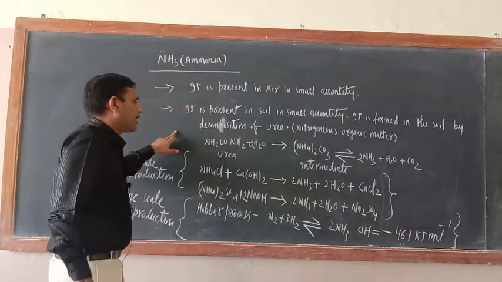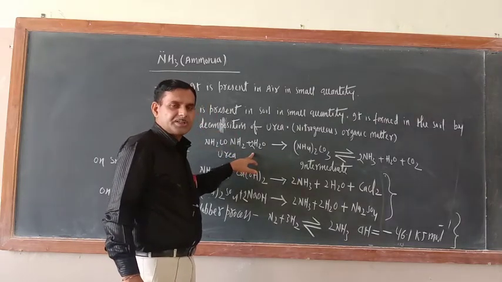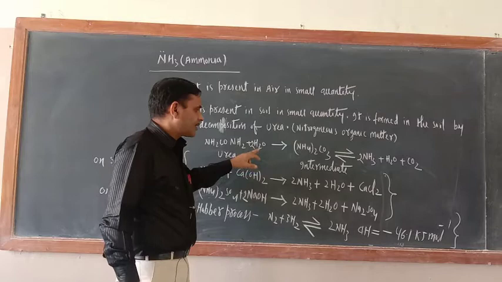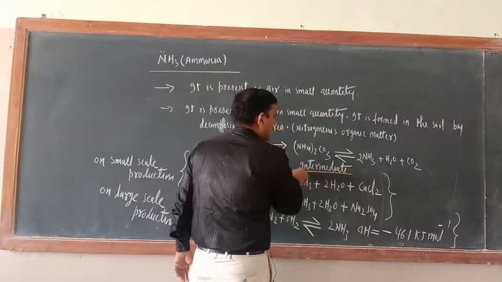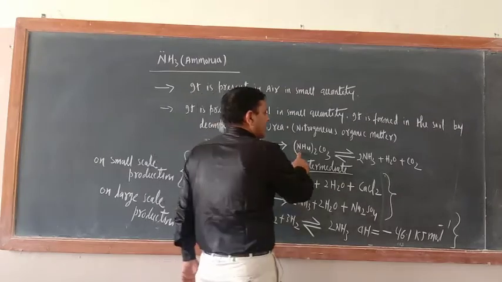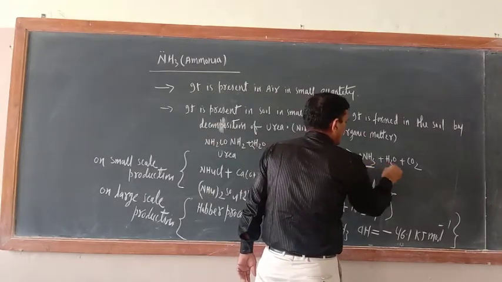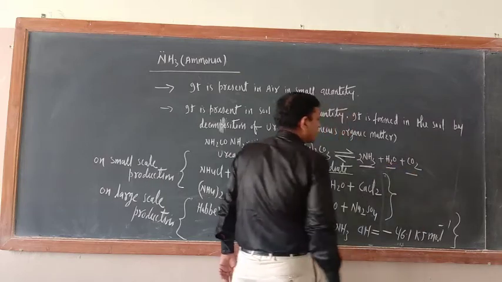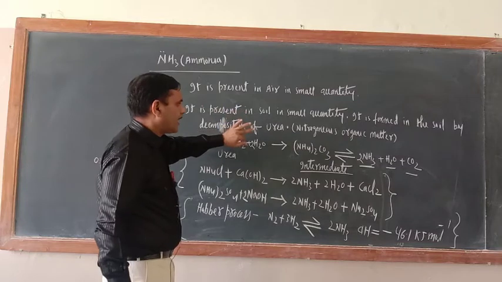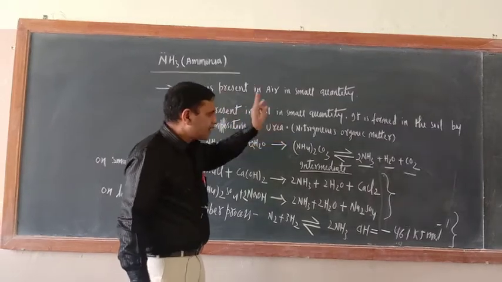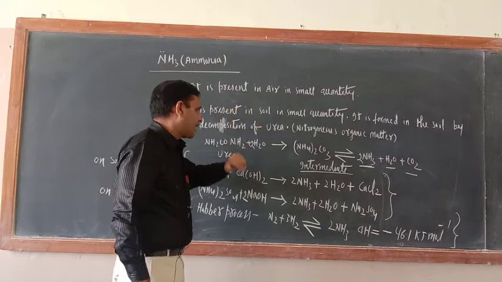When this urea is hydrolyzed in the presence of moisture, water, one intermediate compound is formed, that is known as ammonium carbonate. This ammonium carbonate decomposes into ammonia, NH3, H2O and CO2. So it is present in the soil in small quantity. It is formed in the soil by the decomposition of urea.